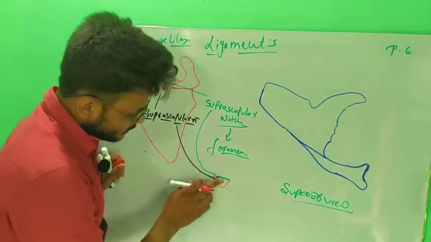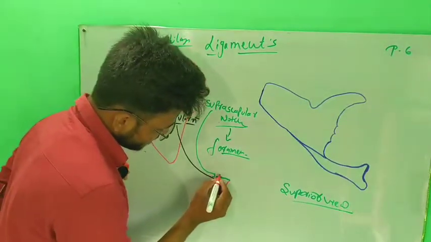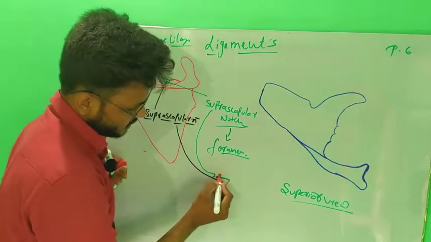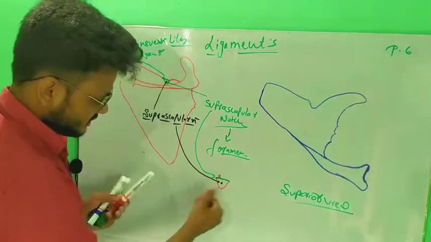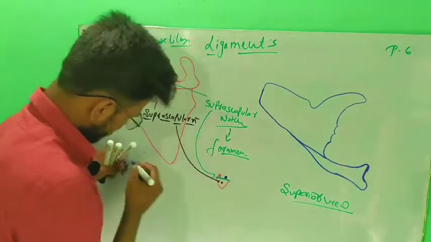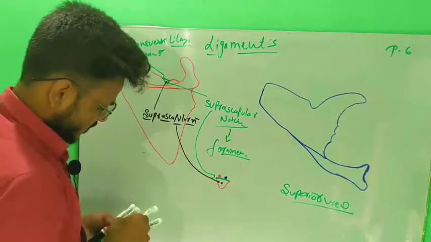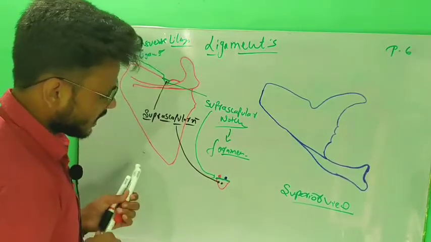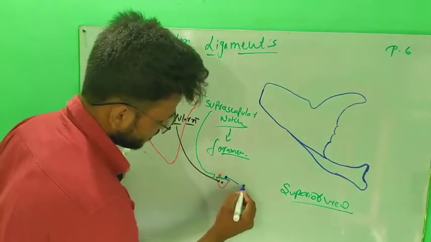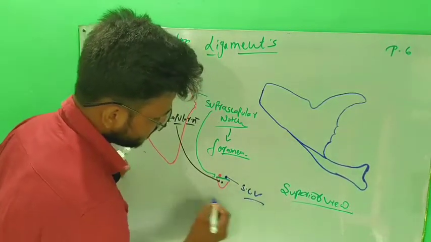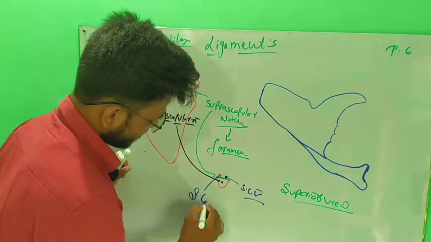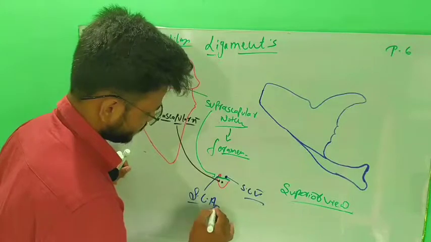Now, superior to this ligament, there is a vessel. This is an artery, and beside the artery there is a vein. Both artery and vein are called suprascapular vessels. This vein is the suprascapular vein, and this artery is the suprascapular artery.